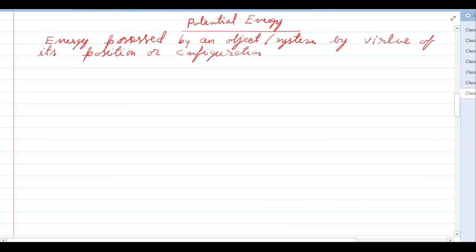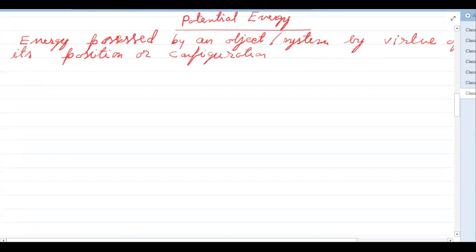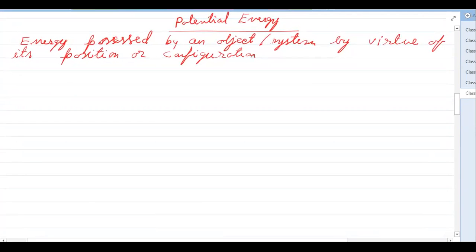So what is the meaning of this position or configuration? We can see different examples. Due to position: if an object is taken to some height, it will possess some energy. If an object of mass m is taken to height h, its potential energy is mgh. So that is the energy due to position.